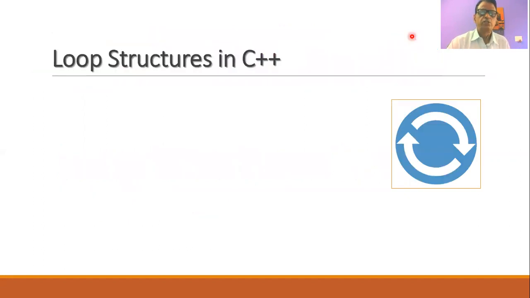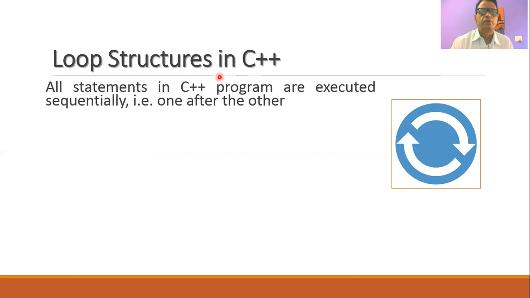So let us start the session with the question what we mean by loop structure in C++ programming language. We know that whenever we write any program in C++, the program will consist of many statements. And all of these statements are executed sequentially. That is, initially the first statement will be executed, then the second statement, then the third statement will be executed. And in this way, all the statements in the program are executed one after the other.